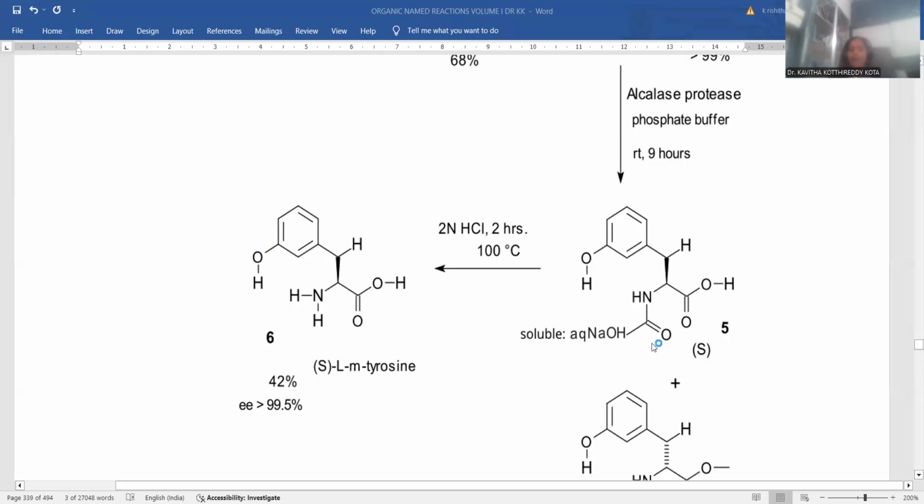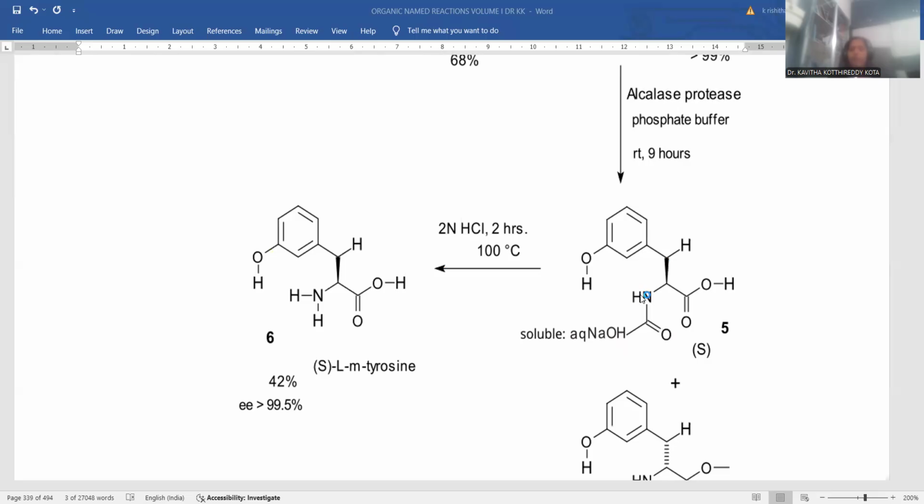So in the further process, alkylase protease phosphate buffer is added at room temperature. At that condition, what happens? Whichever side chain ester is there is transformed into carboxylic acid. Here hydroxyl is there. Here we have the acetyl group over there. The N-acetyl group remains as such. Okay, this is the molecule generated.